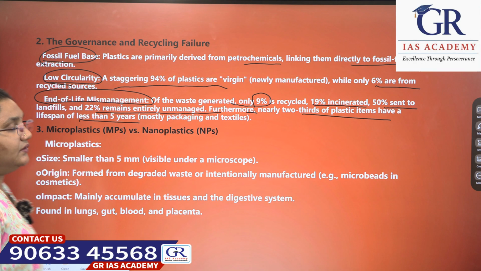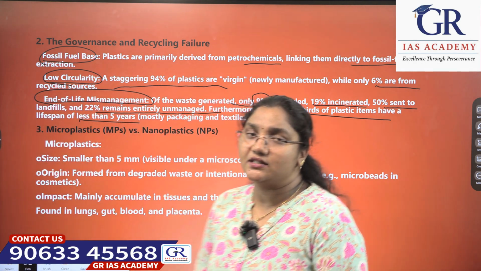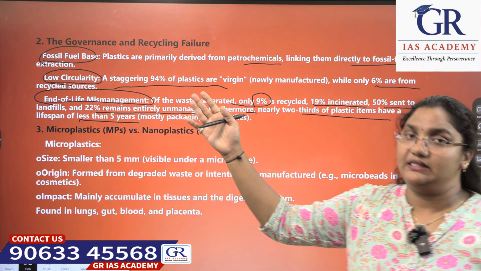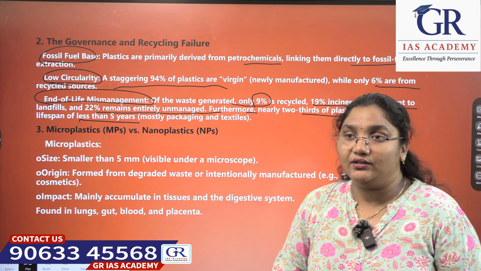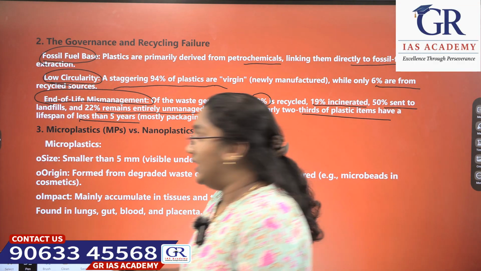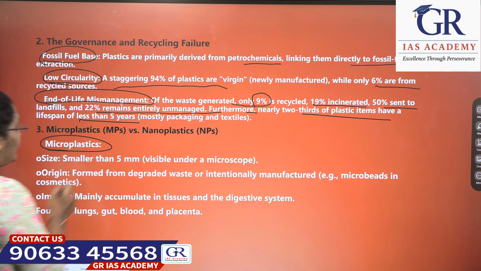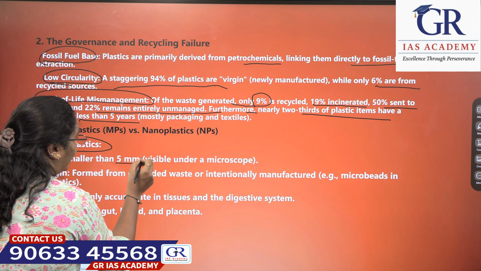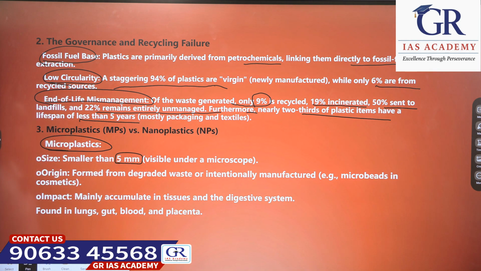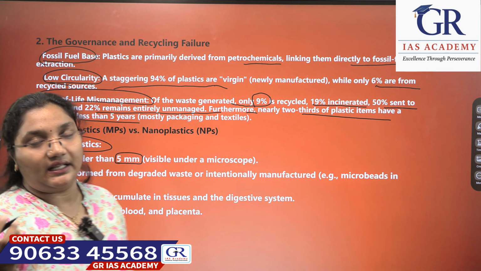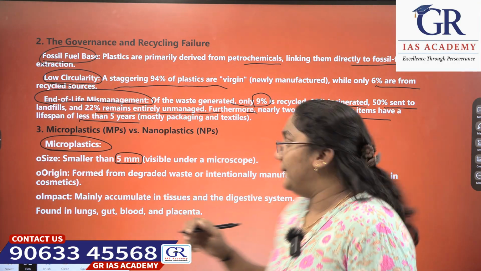Coming to microplastics and nanoplastics. Not only these basic plastics, we have microplastics and nanoplastics also, classified based on size. Microplastics are smaller than 5 mm, which are not visible to our naked eye, but visible under the microscope.